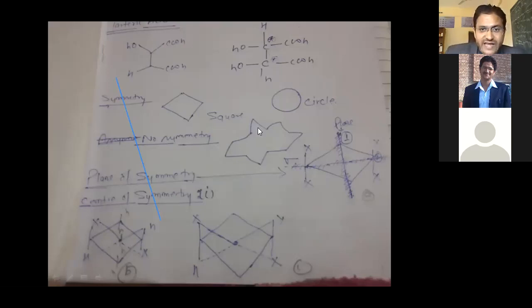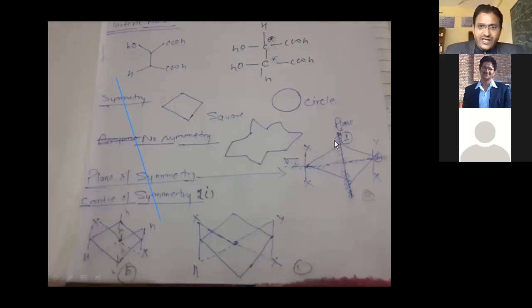But if you think about this type of structure, it does not look symmetric. It means it is not symmetric, right? So if you just think normally, which is symmetric? These two look symmetric, and these two do not look symmetric, right? Because if you bisect this molecule in two parts, they are not exactly the same.